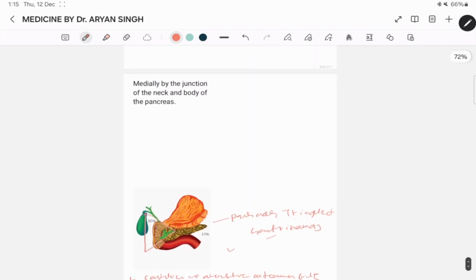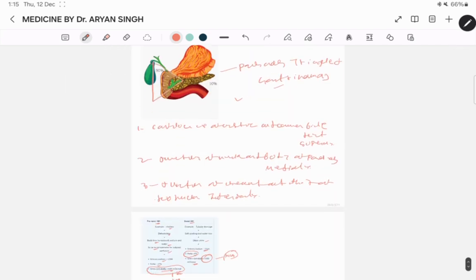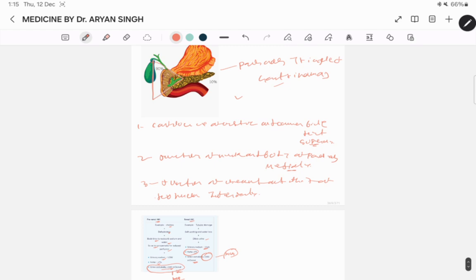So 3 points क्या क्या है Passaro triangle के? First, confluence of cystic and common bile duct superiorly, junction of neck and body of pancreas medially, and junction of the second and third parts of duodenum inferiorly. This one is the important question. So today that's all. Thank you and keep revising.